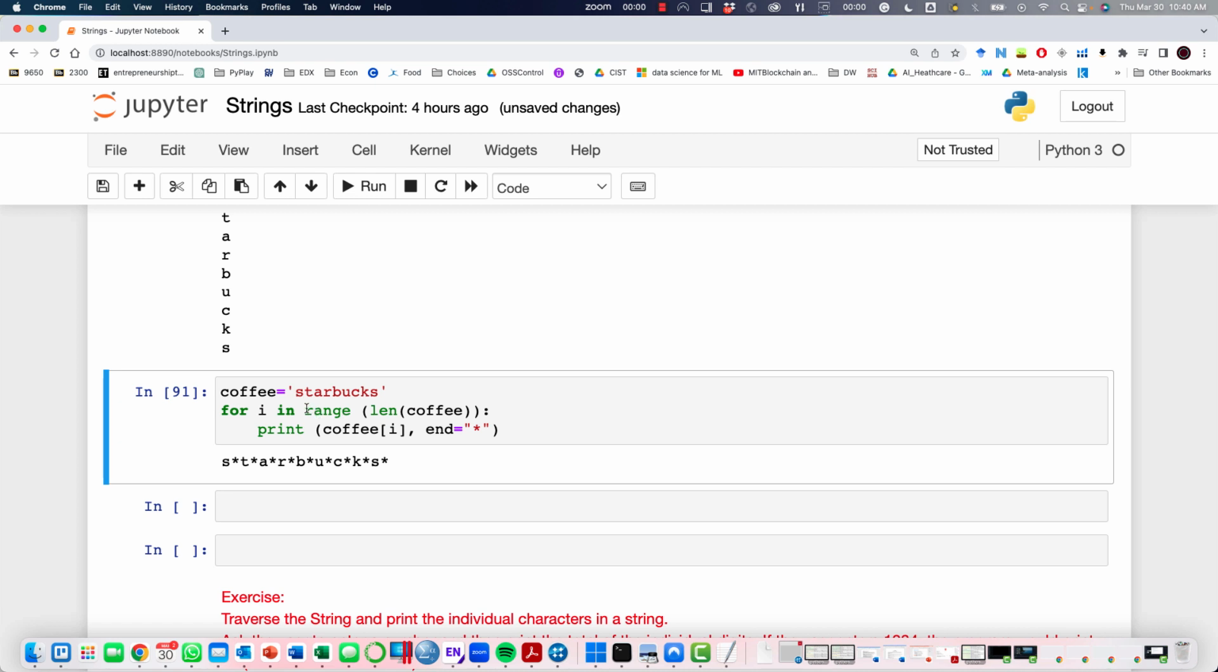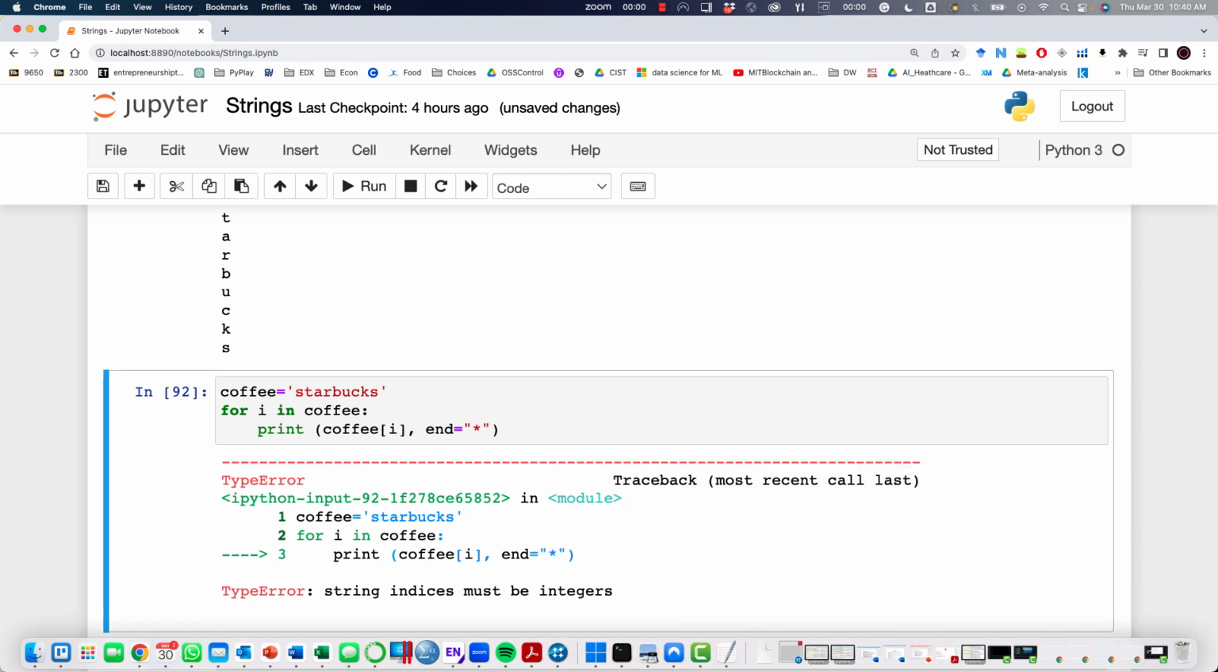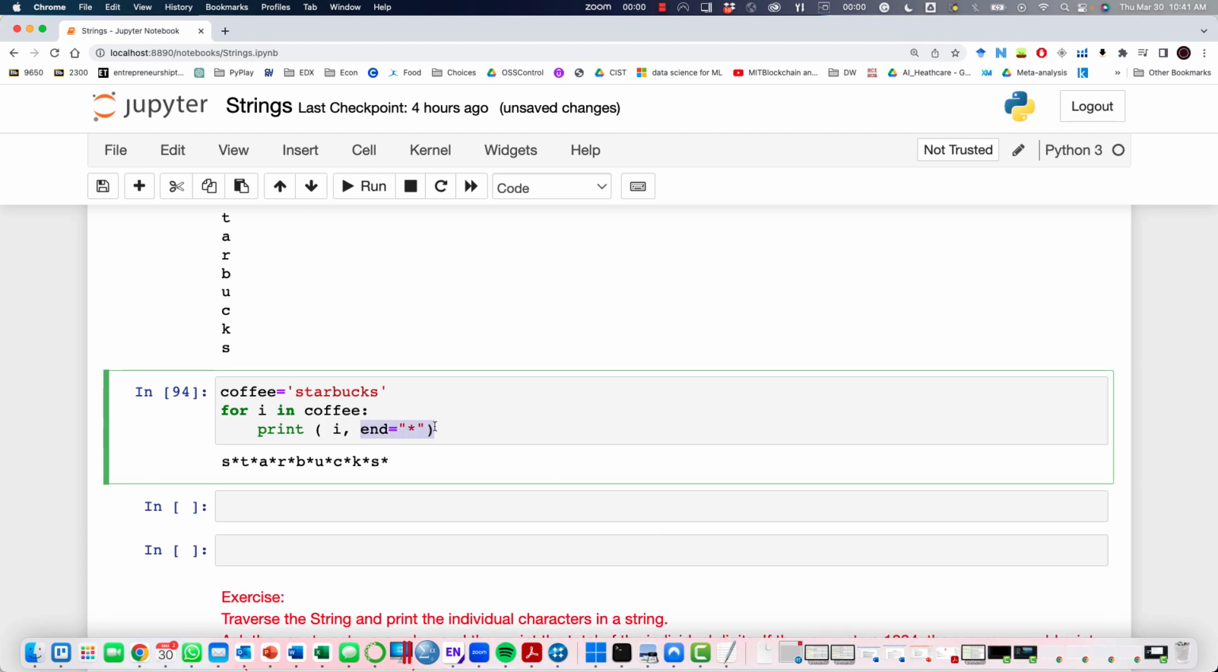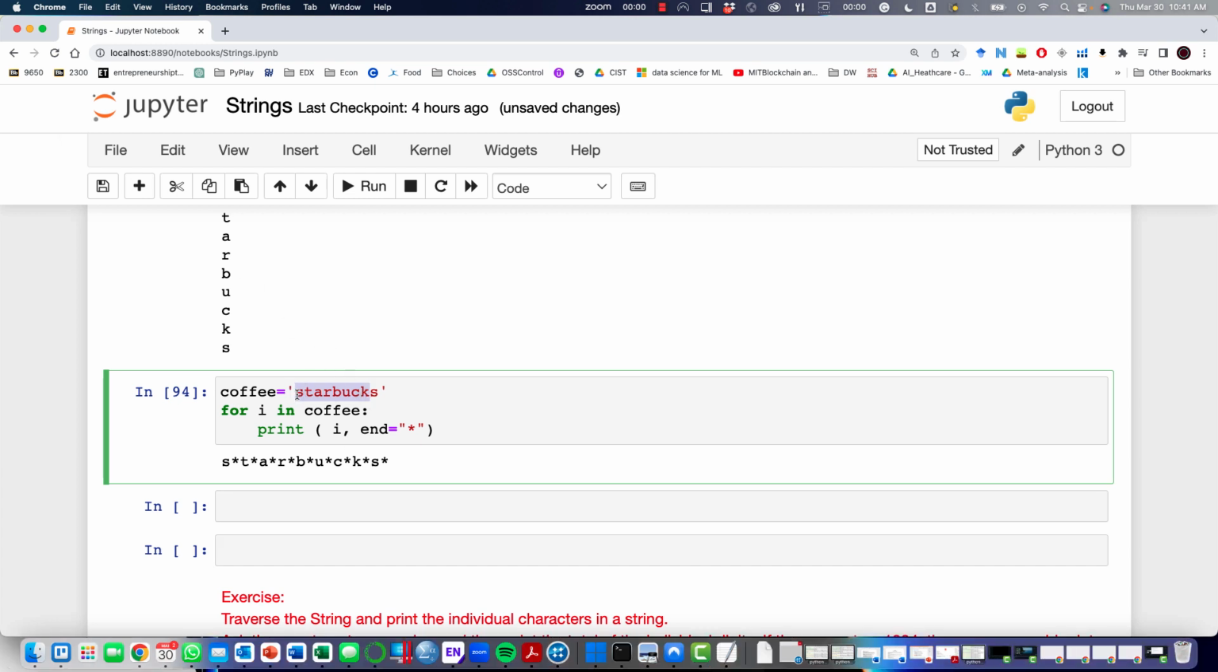I could have also, instead of using range and len, simply said for i in coffee, because strings are iterable variables. So if I'm doing that, for i in coffee, print i, then instead of here I should say i, and I can just do that. It will basically be an iterator that goes through each of these letters and prints it out. So again, you don't need to use the index. Alright, so we're traversing.